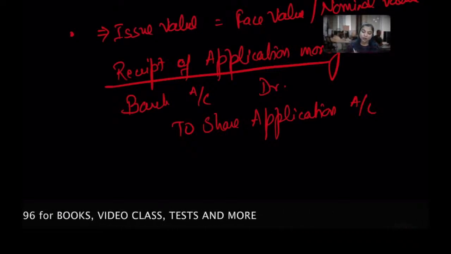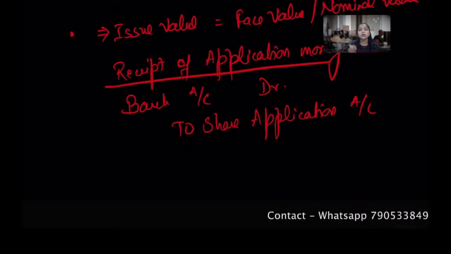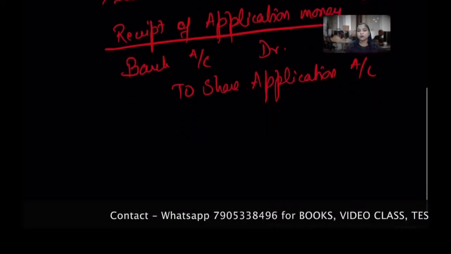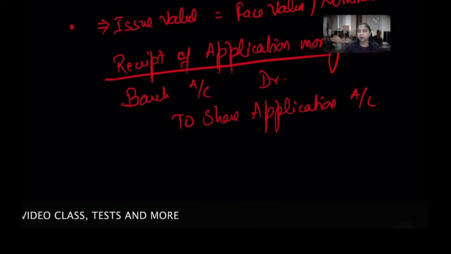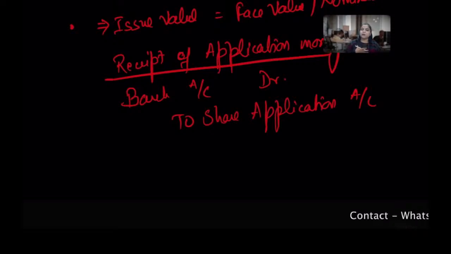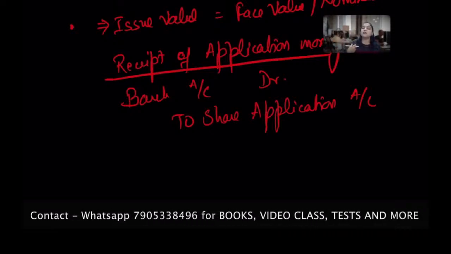So that's why, while discussing the theory portion, it's very important for you to be a keen observer of the theory, because you people think theory is irrelevant, which is wrong. Okay, so in this journal entry we are receiving the amount from the shareholders, so we are receiving the application money. Here I am the company, you are the shareholder. While you are solving the question, you will be the company, I will be the shareholder.